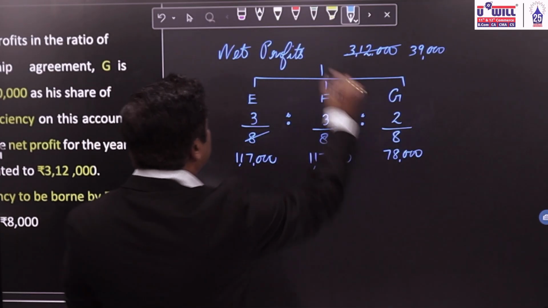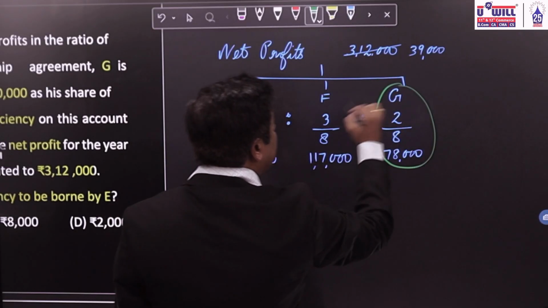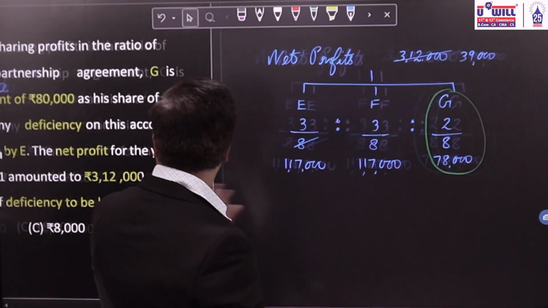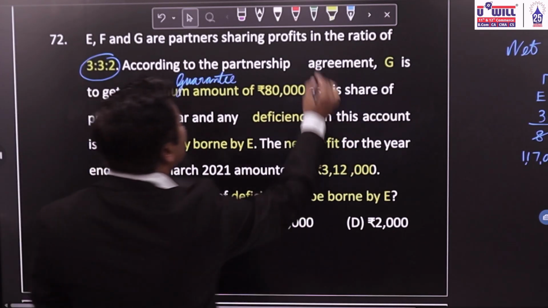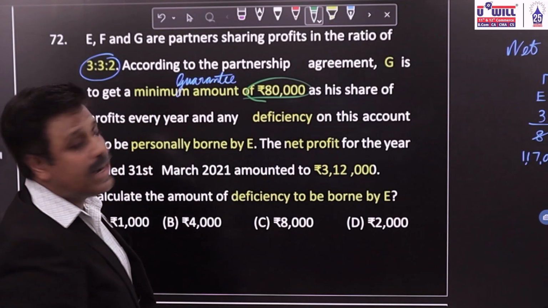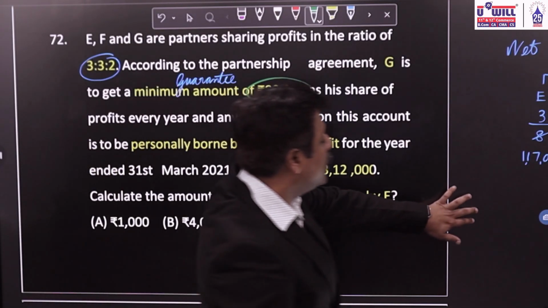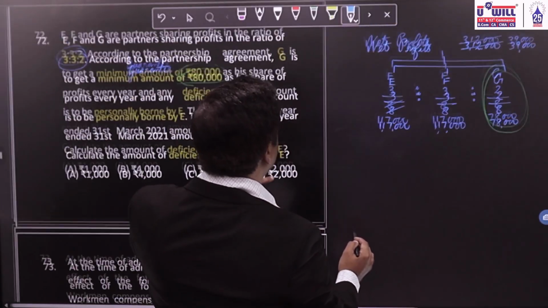What will be G's share? 78,000. Now, if you see over here, G is guaranteed a minimum amount of 80,000, but he gets only 78,000.